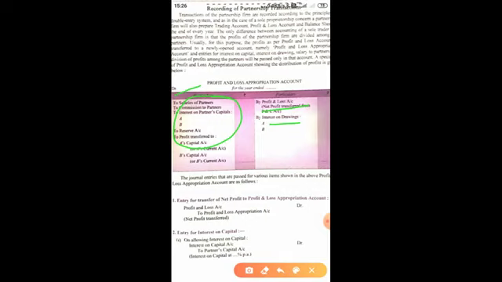Okay, now moving forward, you can see salaries to partners. When they are partners, the work of the partnership firm will definitely be divided among the partners, so they will be doing the work, and for that work they may be charging salaries. For any extra work which a partner does on behalf of the firm, he is entitled to commission. You can see here salaries and commission. Then the capital is introduced by the partners, so they charge interest on the capital.